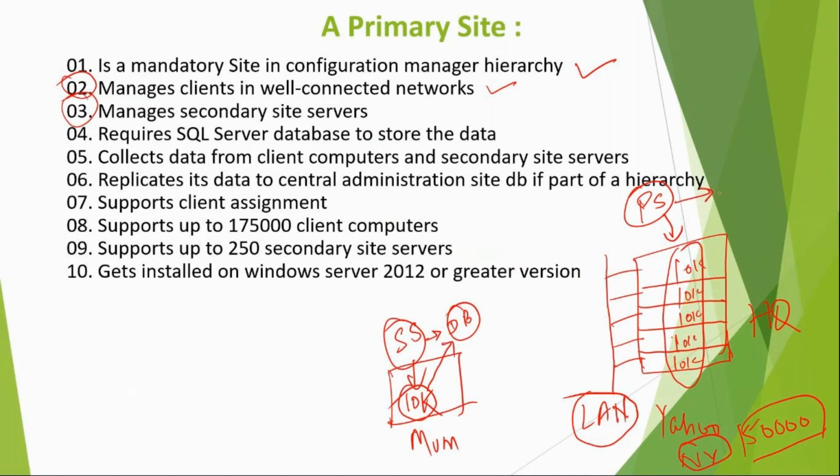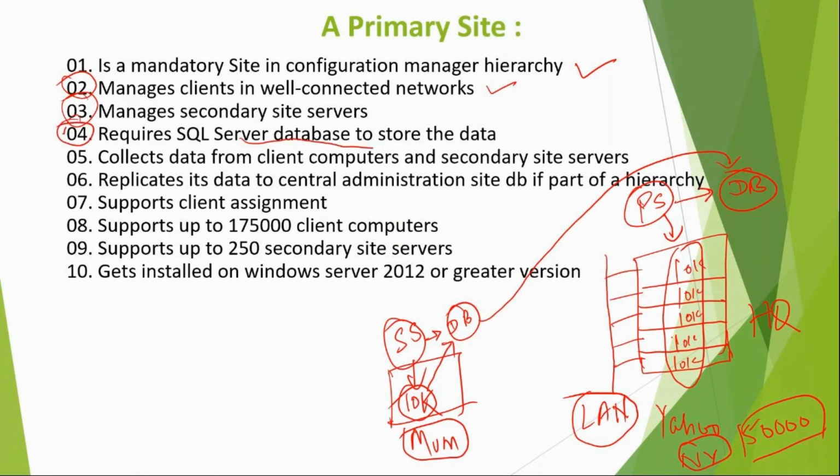Primary also has a database, and the secondary is going to replicate the data to the primary database. So these 10,000 devices are in a different region, in Mumbai, not on good connectivity. That's the reason we need the help of a secondary site server. It requires a database to store the data.